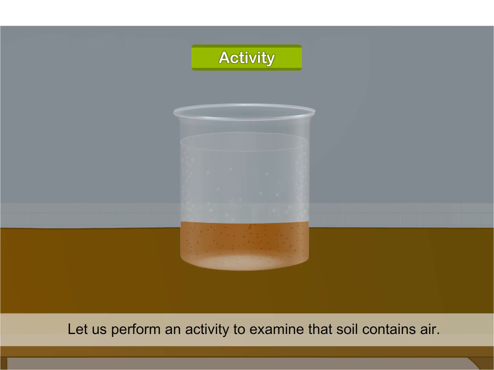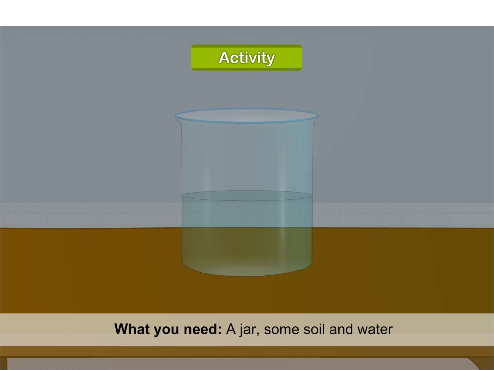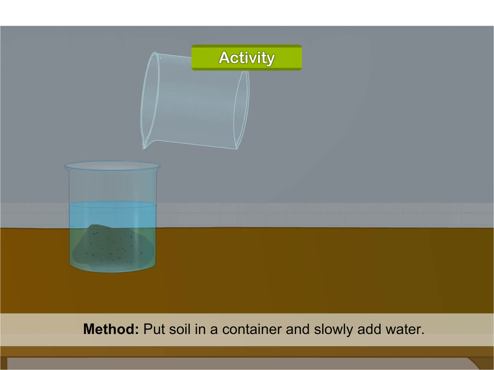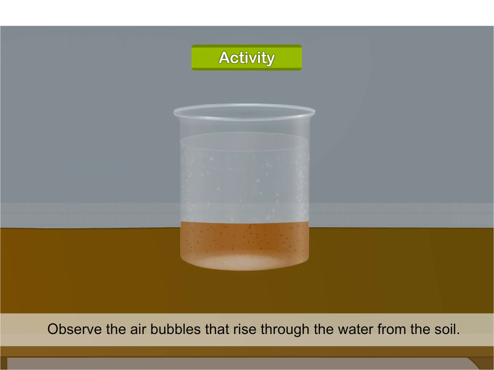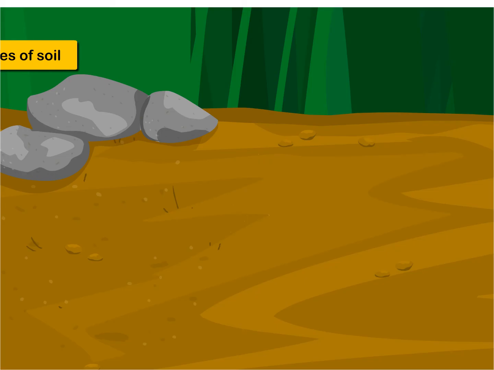Activity. Let us perform an activity to examine that soil contains air. Aim: to examine that soil contains air. What you need: a jar, some soil and water. Method: put soil in a container and slowly add water. Observe the air bubbles that rise through the water from the soil. Bubbles prove the presence of air in soil.